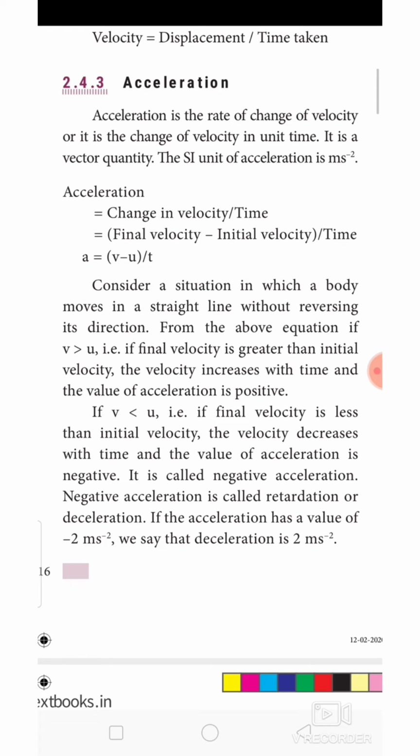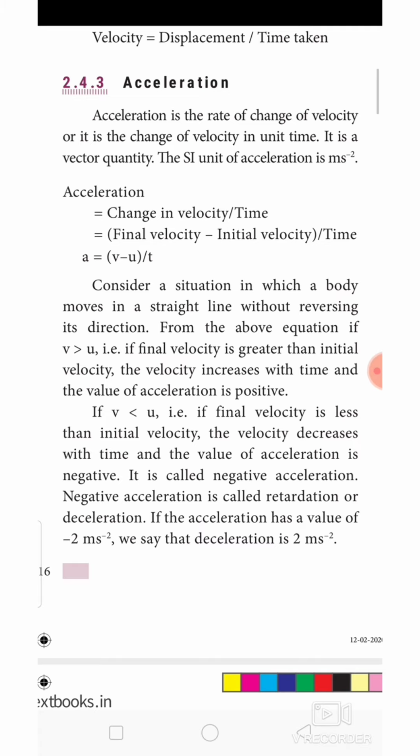For example, if an object starts with one initial speed and it ends with another final speed, there will not be similarity between initial and final speed. There must be some difference. So that difference, final velocity minus initial velocity, divided by time. Okay, so that is acceleration.